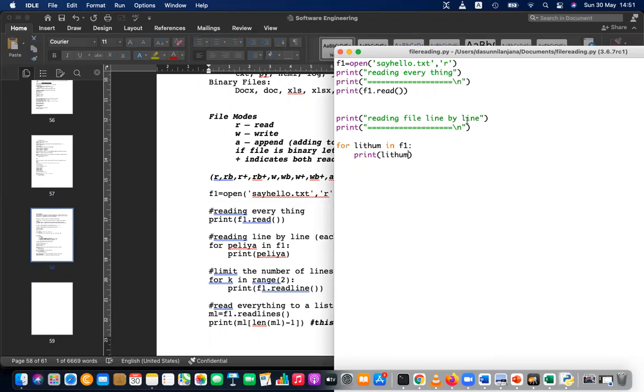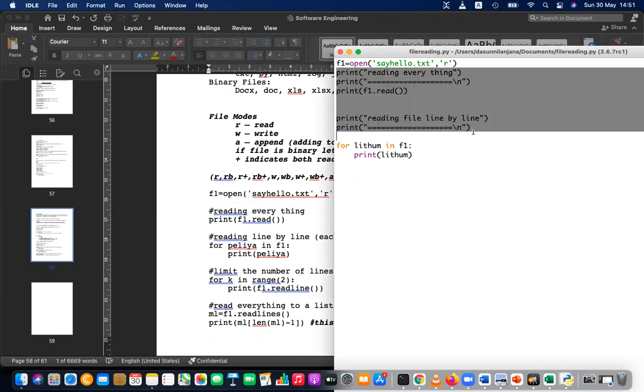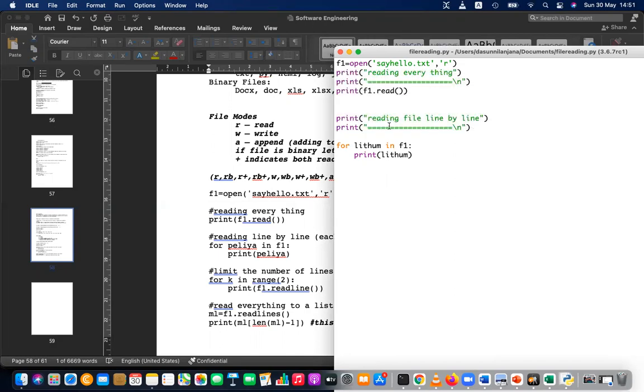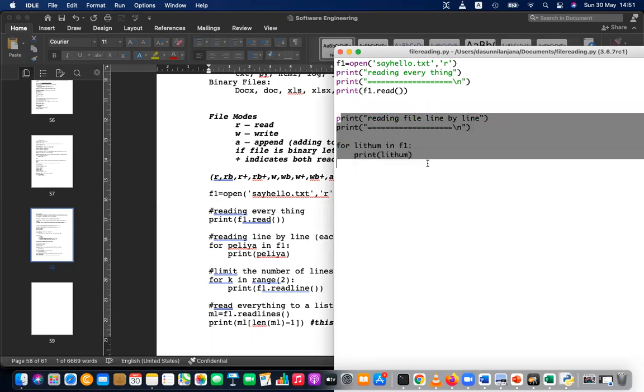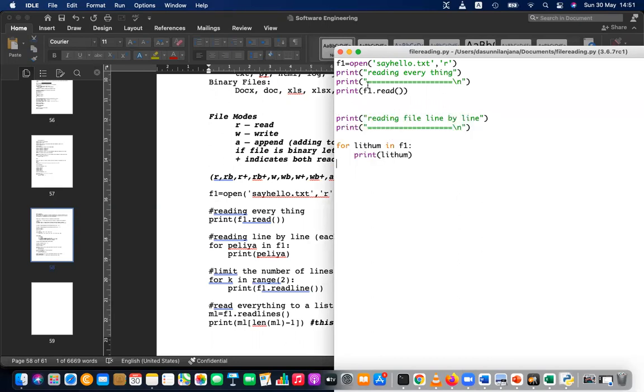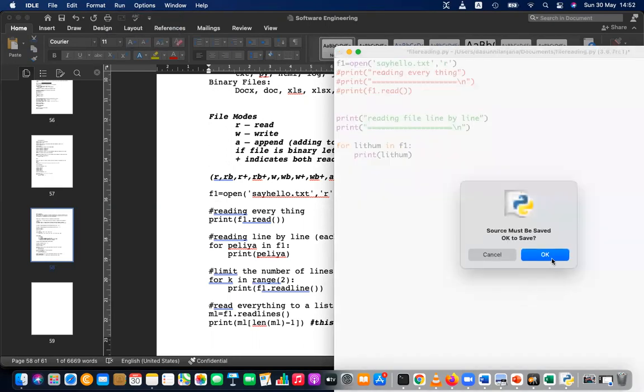Because you are at the end of the file. After reading this, you are at the end of the file. You first read this file, then you made a read call again, and you are at the end of the file. So reading again will not work. It will not read. So what you have to do? You have to comment this. So the first method, I'm going to comment, and I'm just going to use this method, because you can't use all together.